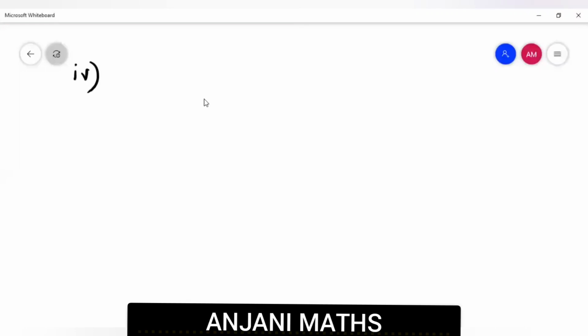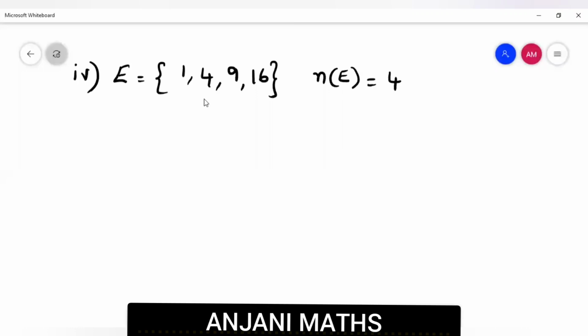Yes, ma'am. E is equal to the set containing 1, 4, 9, 16. First, what do we have to write? Cardinal number of E is equal to 4. What's the next step? Therefore, the number of subsets of E is 2 power 4, which is equal to 16. E has 16 subsets.